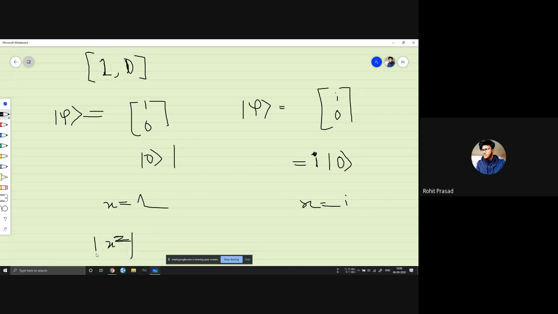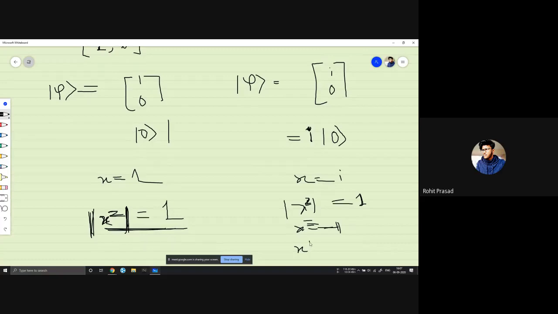x square mod, this thing is mod, not amplitude. This thing is mod. So this is 1, and x square amplitude is equal to 1 as well. Until you change the magnitude of x, this square and this mod, like for this it will be x square will be -1, right? You can't get a thing for -1 times. It will be x square mod.